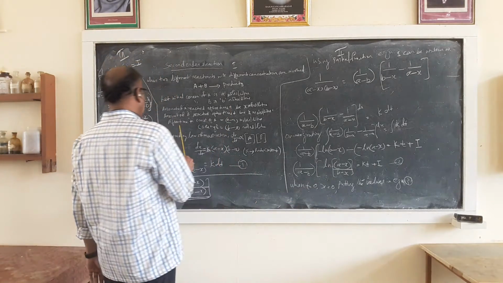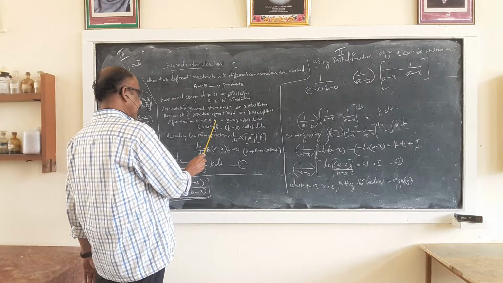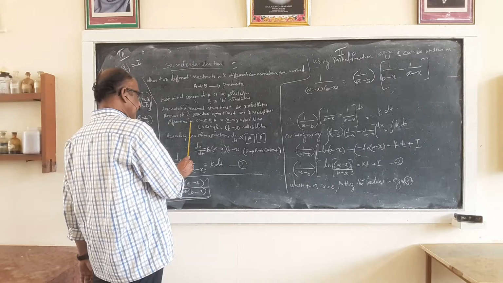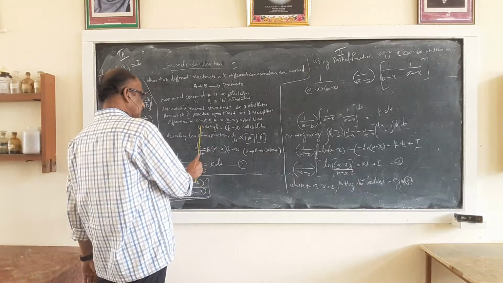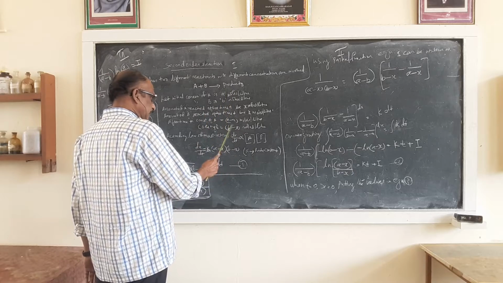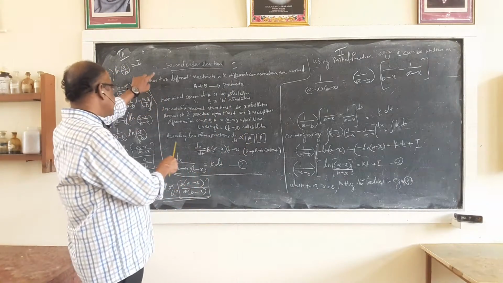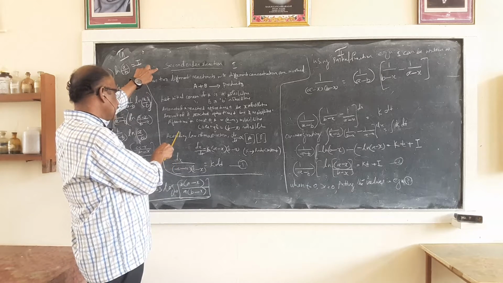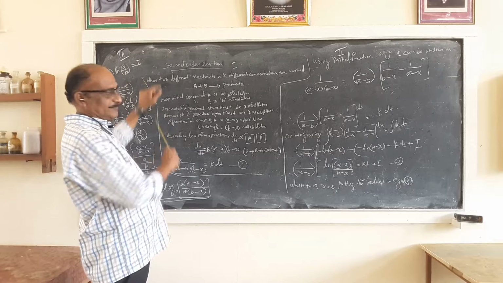So after time t, the concentration of A is a minus x moles per liter, and similarly the concentration of B is b minus x moles per liter. Up to here you have to consider and keep in your mind.